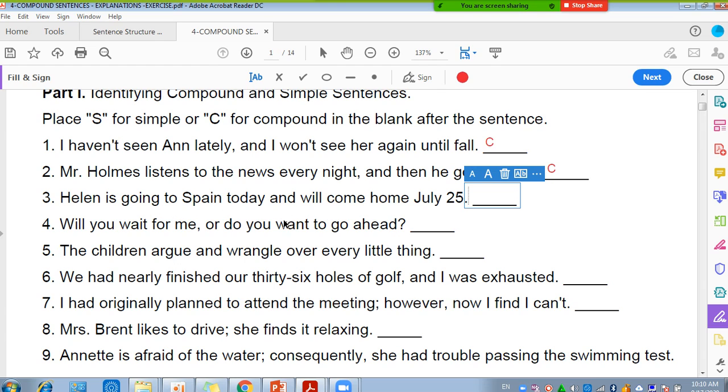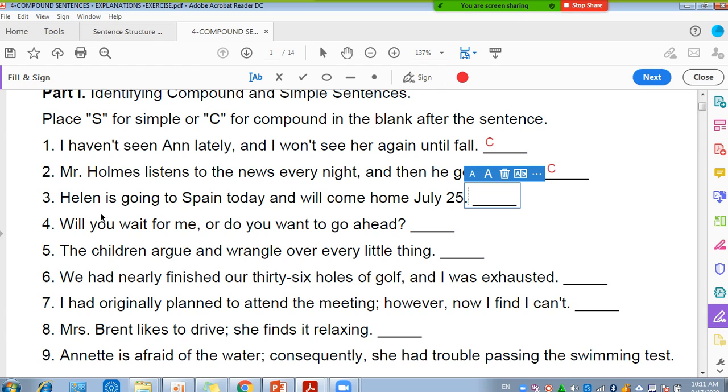We call this kind of verbs a compound verb. What do you mean by compound verb? Two verbs that are used with one subject. Helen is doing two verbs: is going to Spain, will come home. These two verbs are connected with "and", and that's why we call them a compound verb. But both together are called a predicate for Helen.